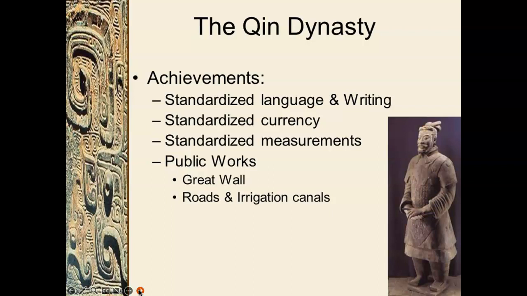And you'll notice that the word Qin, Q-I-N, is the root of the word China. There were also major public works, such as the Great Wall, but also roads and irrigation canals, which allowed for movement throughout the territory and trade.